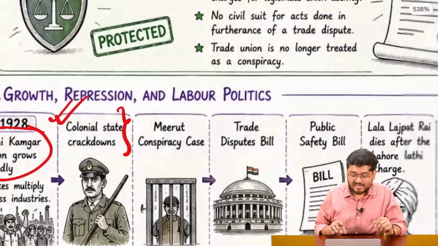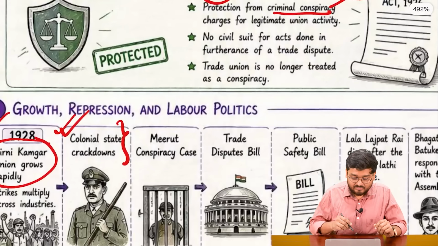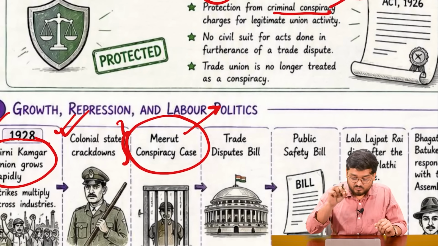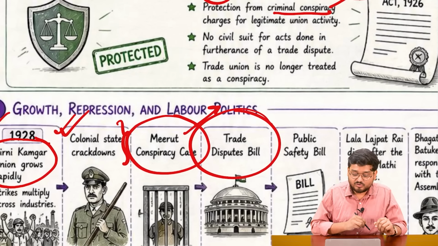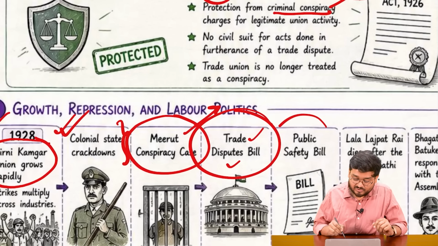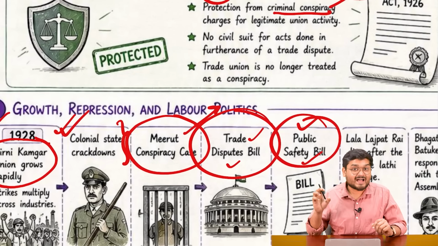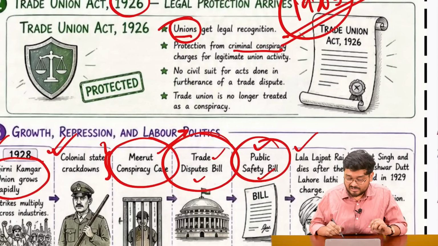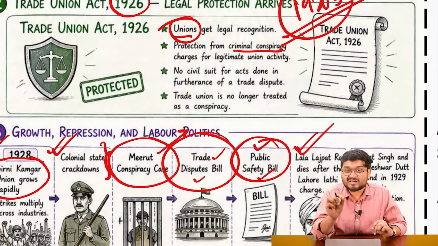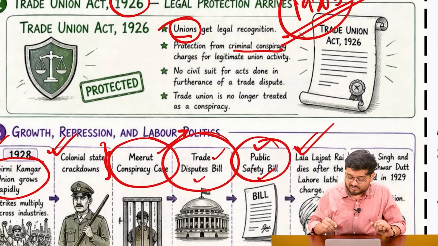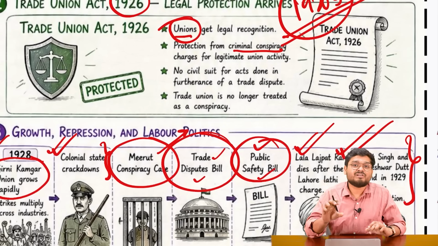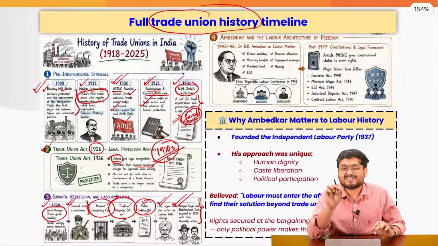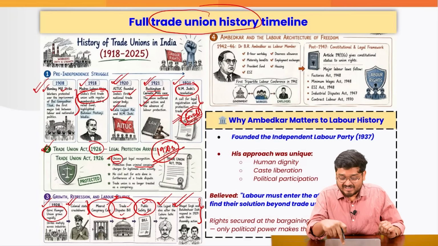And also we have seen after that a tumultuous time wherein we saw the Meerut Conspiracy Case. In the comments, you let me know who were involved and in which year this happened. Also do the same with the Trade Disputes Bill. Then we also had the Public Safety Bill, which had a lot of restrictions on public movement. Subsequently, we have seen how Lala Lajpat Rai suffered death at the hands of police, which also angered Bhagat Singh and the rest of his revolutionary friends. So we have seen how the labor movement is deeply tied with the Indian national struggle.